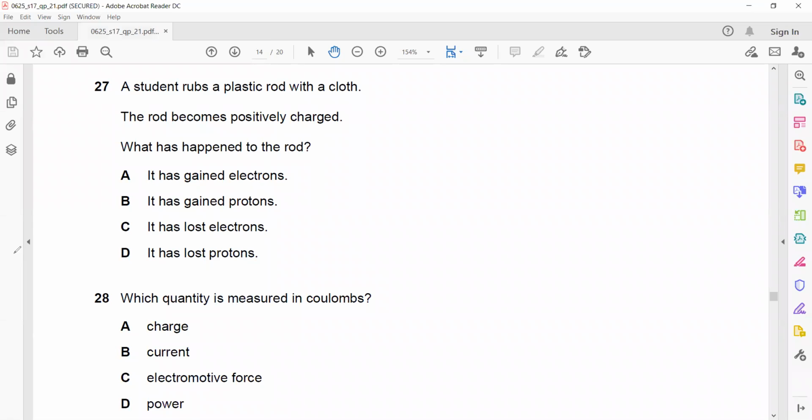C is the right answer because it becomes positively charged, so it lost electrons. Question 28. Which quantity is measured in coulomb? Charge, current, electromotive force, power. So answer A. Charge is coulomb, current is ampere, electromotive force is voltage V, and power is watt.